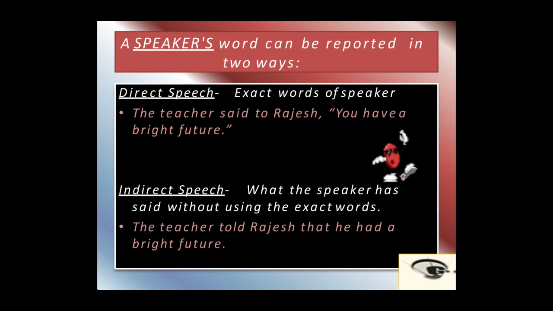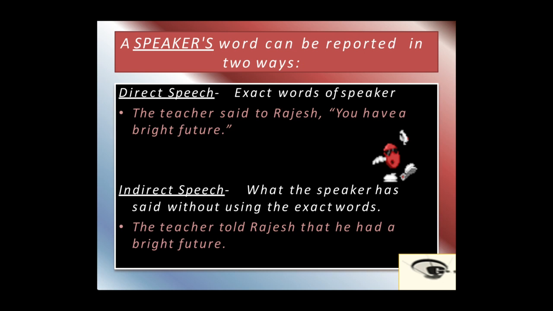So, a speaker's words can be reported in two ways. First is the direct speech, that is the exact words of the speaker. For example, the teacher said to Rajesh, "You have a bright future." So, in this sentence, these are the exact words said by the teacher to Rajesh.